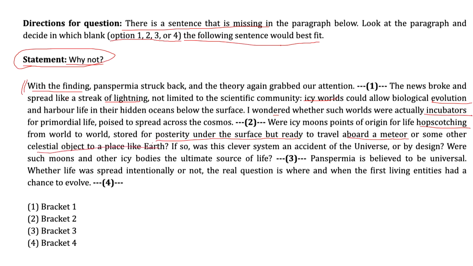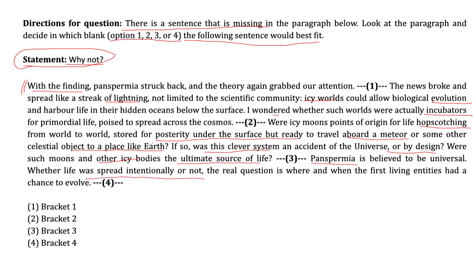If so, was this clever system an accident of the universe or by design? Were such moons and other ice bodies the ultimate source of life? Blank 3. Then it says panspermia is believed to be universal, whether life was spread intentionally or not.